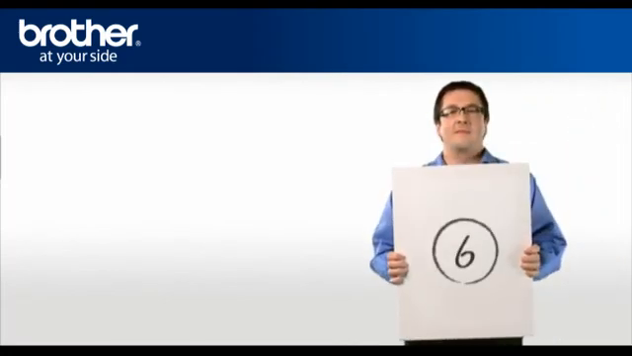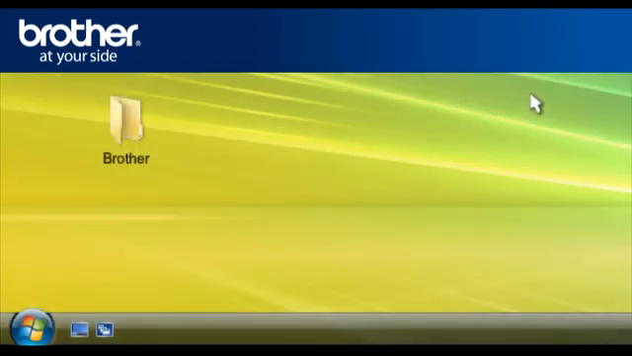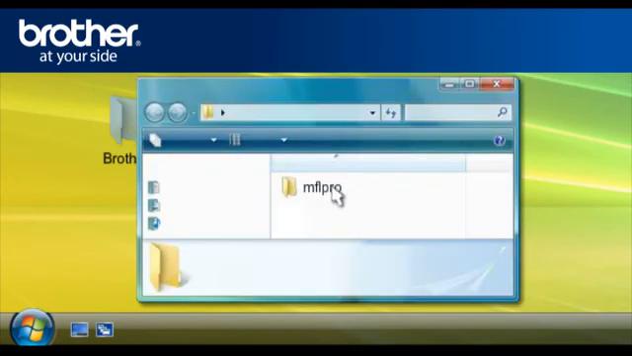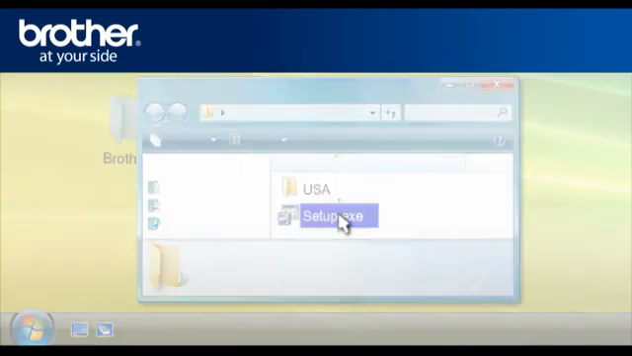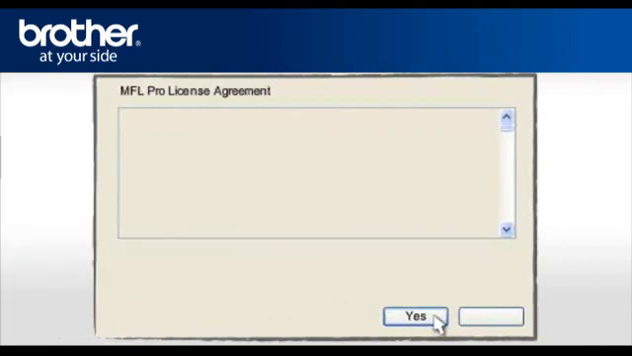Step 6. Install the downloaded drivers. Double-click on your Brother folder on your desktop. Double-click the MFL Pro folder. Double-click the folder XXXX. XXXX stands for your model. Find the setup.exe file in this folder or in your country folder. For English users, please select the USA folder. Double-click on setup.exe. When the Brother MFL Pro Software License Agreement appears, read it and click Yes.